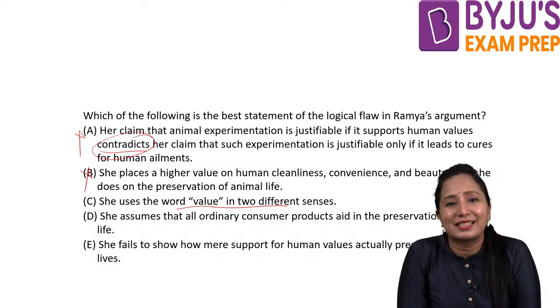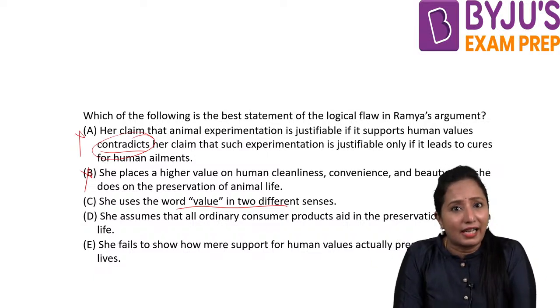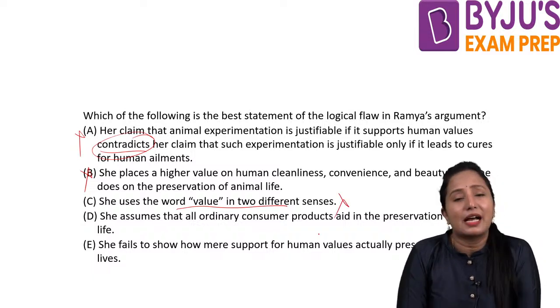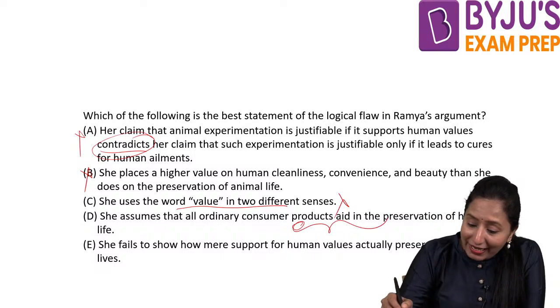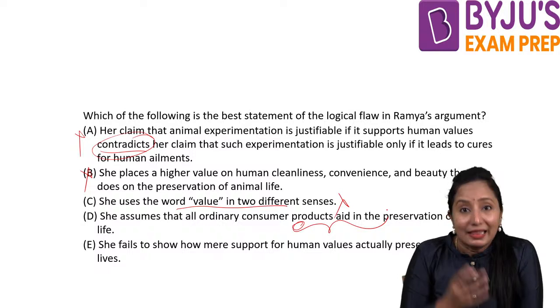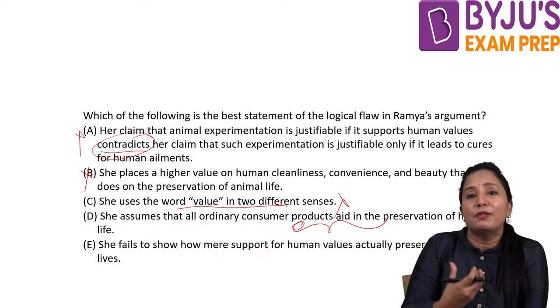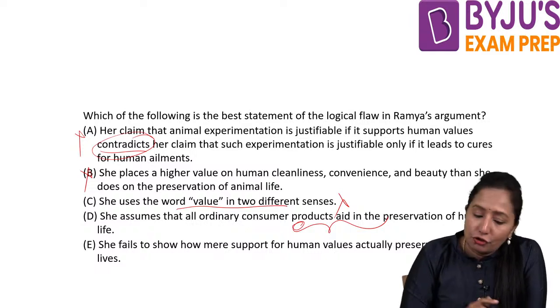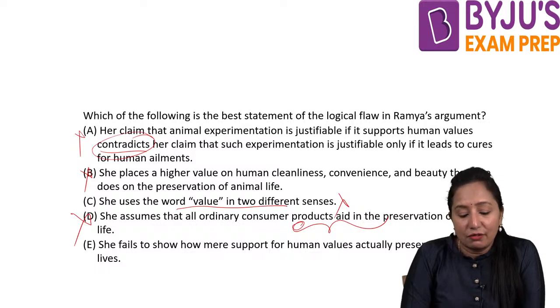We are not discussing in what senses, because that is not the mistake she has made. She is not able to set up the grounds on which she can relate both ideas here. So this also is unreasonable. She assumes that all ordinary consumer products aid in the preservation. But in what way is it preserving? That's what we need to identify. On what ground is she saying that this preservation of human life is happening? That is not there here, so that is not giving us that.